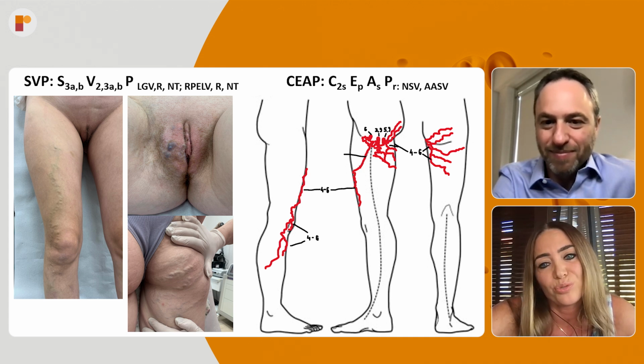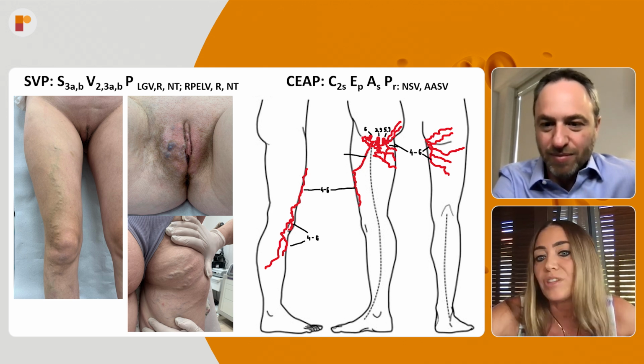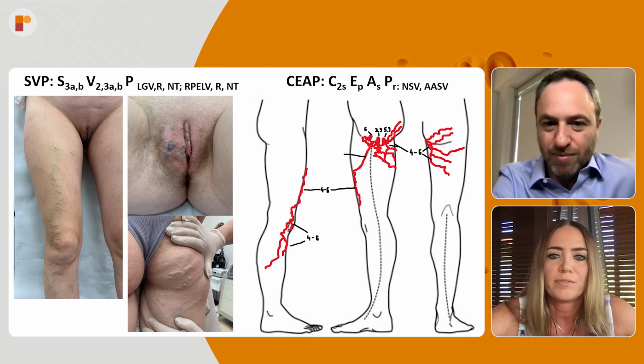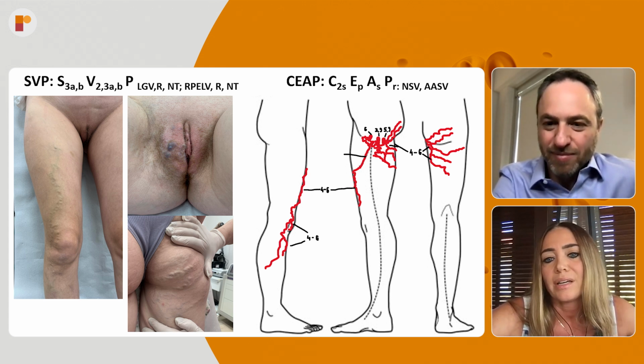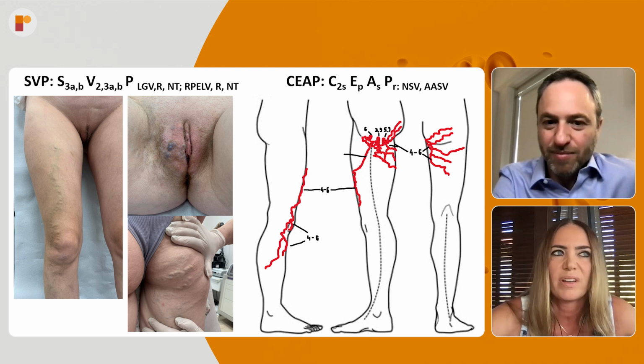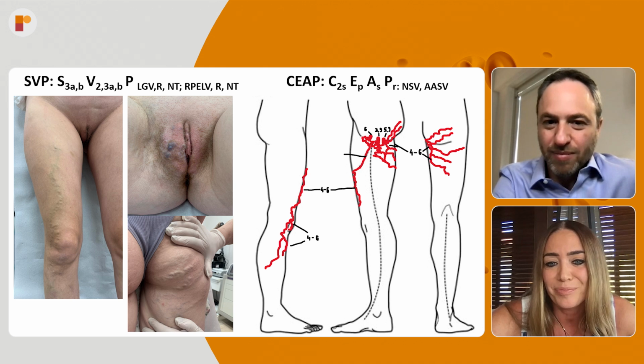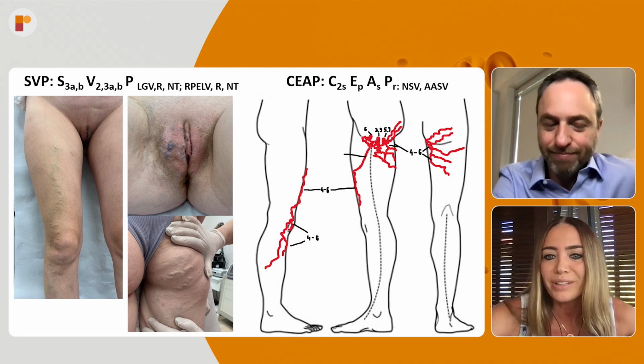So I do not do coiling as the first treatment option. I always start, if the patient does not have pelvic symptoms, of course. If the patient has pelvic symptoms, I do pelvic vein treatment. If she says, I have a pain and it's really annoying, I'll do coiling. But if she doesn't have any pain, because I see so many patients with varicose veins of pelvic origin, I cannot imagine coiling all these patients.